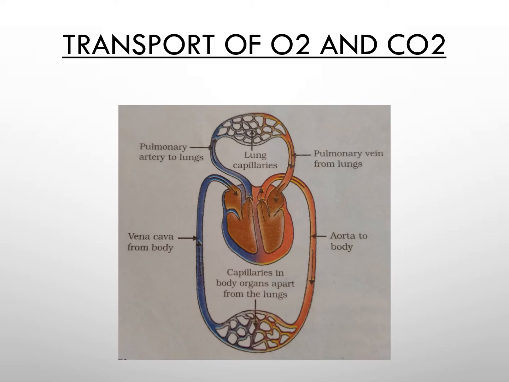When it is supplied to all the parts, again there is an exchange of gases. The organs or cells have more carbon dioxide, so it is exchanged with the blood. This exchange of gases takes place by an important process called diffusion. By diffusion the exchange goes on in two places, one in the lungs and second in the tissue system, between the tissues and the blood. So this diagram is showing this exchange of gases, that is of oxygen and carbon dioxide.